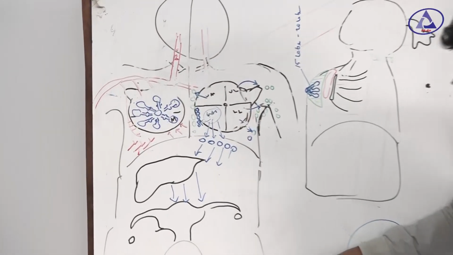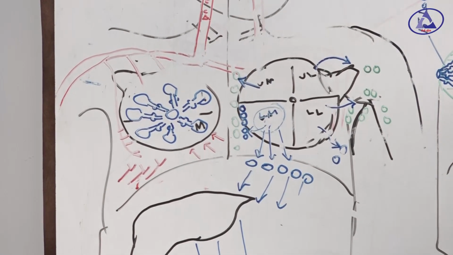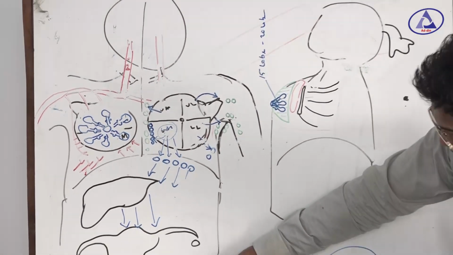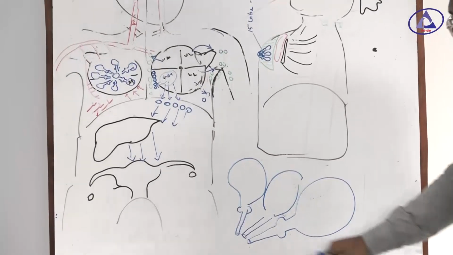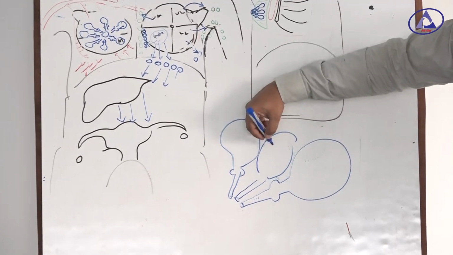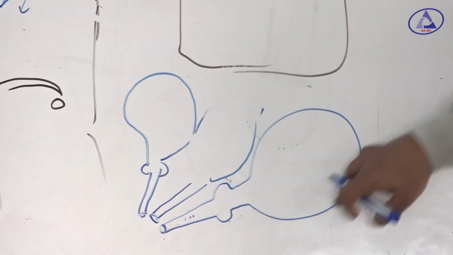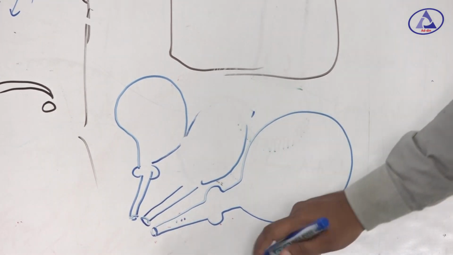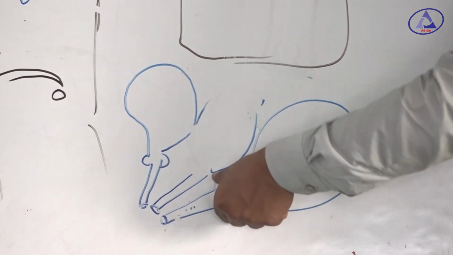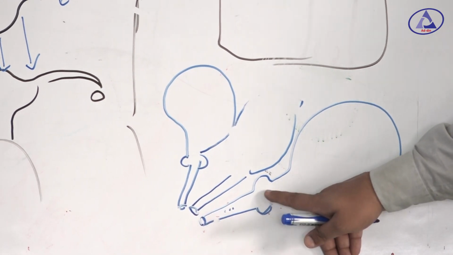The opening is called the duct. This is the duct. The area of opening is called the duct. So this is duct, this is lobe. What is this? This is called sinus. We say this is lobe, this is duct, and this is the enlarged area. This is called sinus.